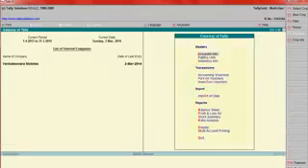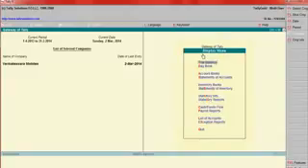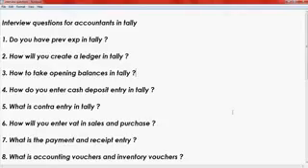Then press yes to save this voucher. Save this account opening balance. Now go to display account ledger, ICICI Bank. We have taken opening balances. This is 15,250.